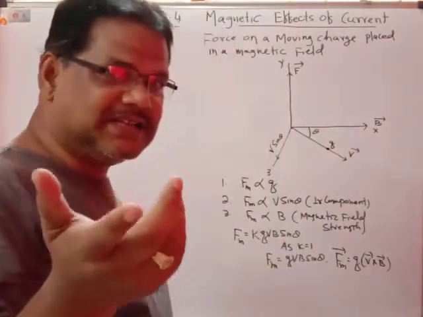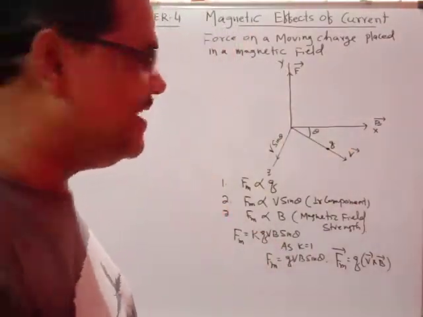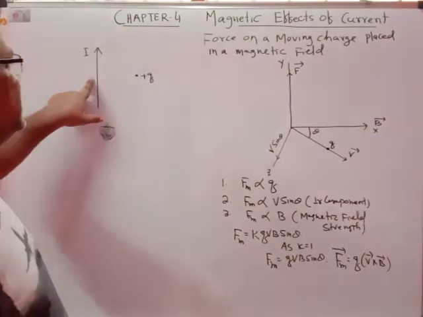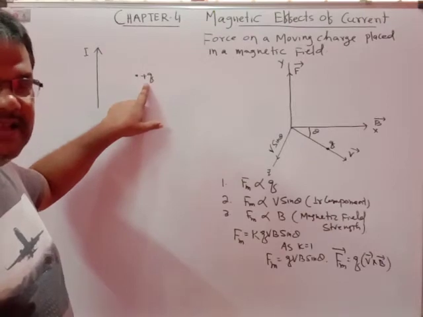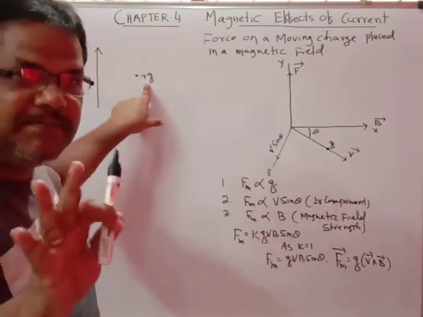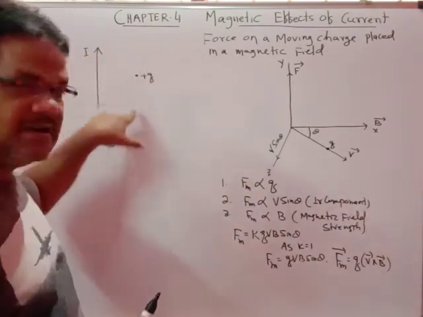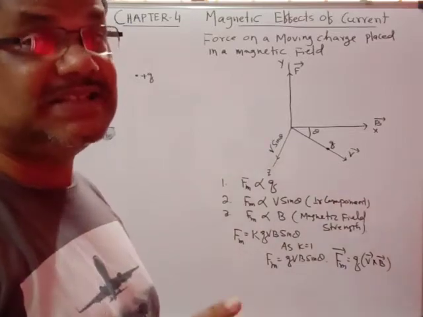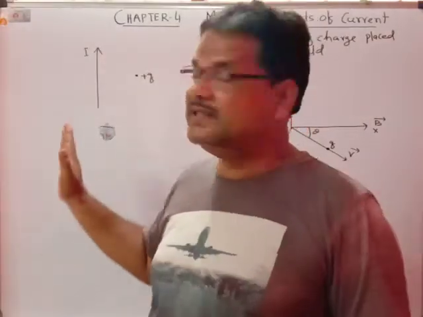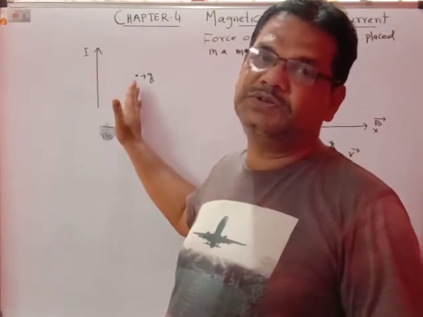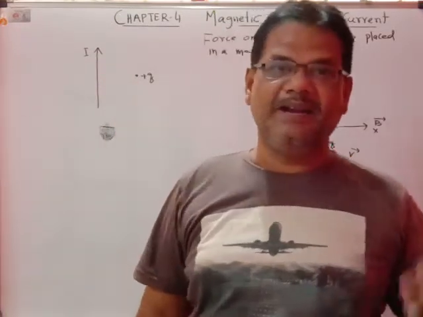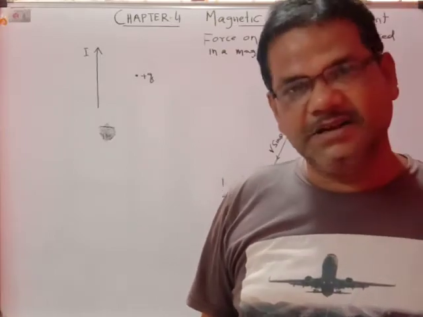As it is not a charged one, it is not producing an electric field, and as it is not producing the electric field, that plus Q charge, or any other point charge you keep here, will not be affected by the current carrying conductor placed near it. That means no electric field is created here, and due to that reason, plus Q charge is not attracted or repelled by the current carrying conductor.